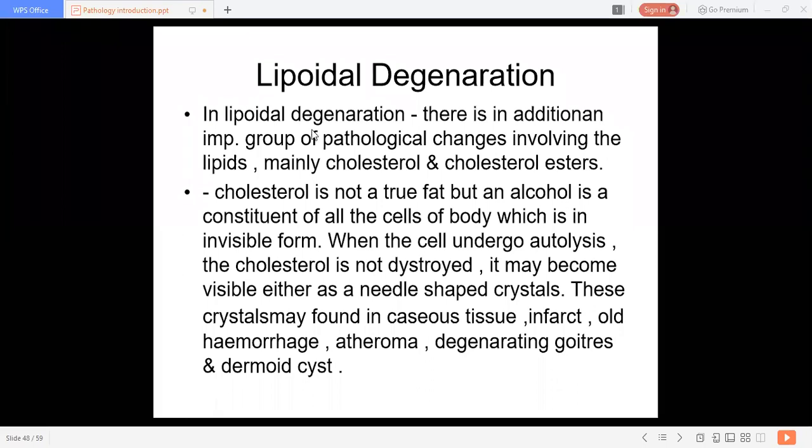So I'm just revising: what is the classification of amyloid degeneration? Are you able to hear my voice clearly? Yes, ma'am. Systemic amyloidosis and localized amyloidosis.